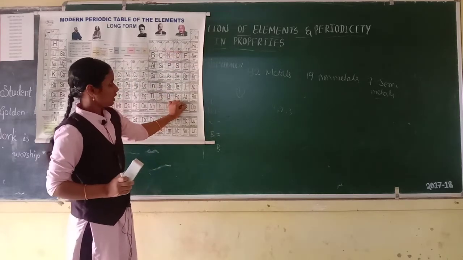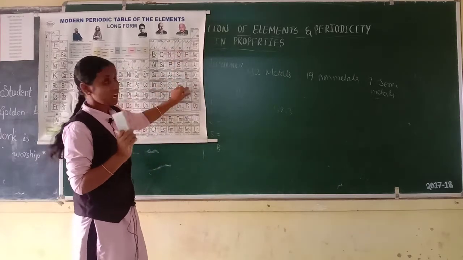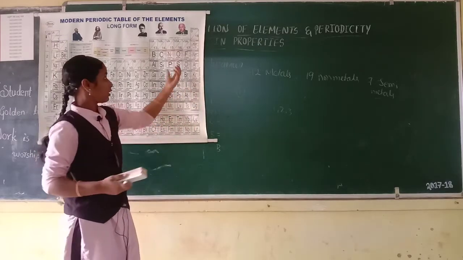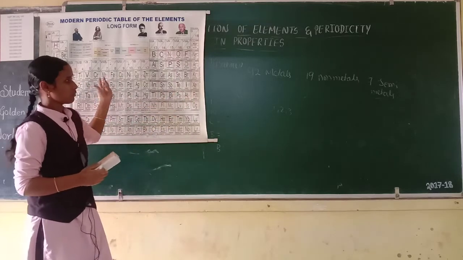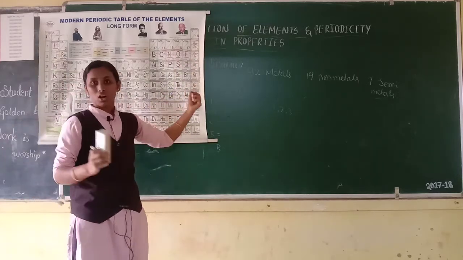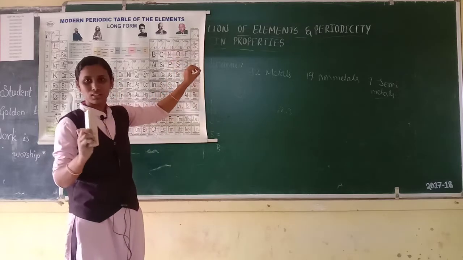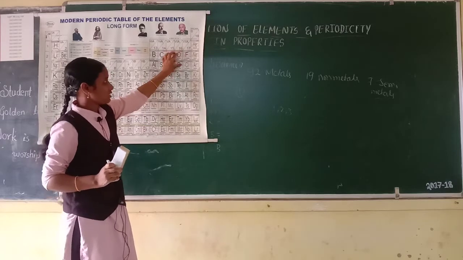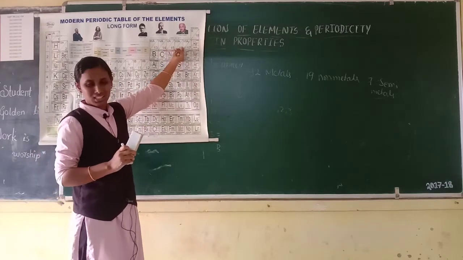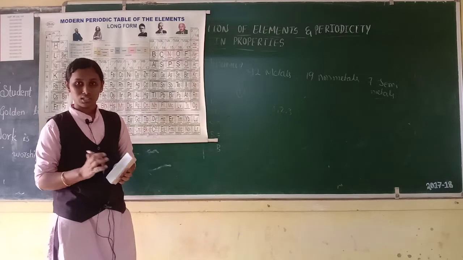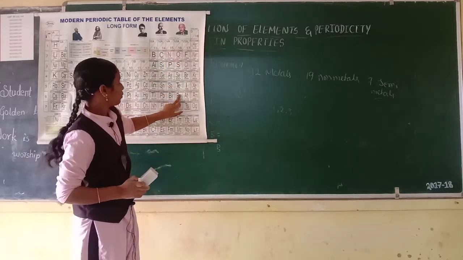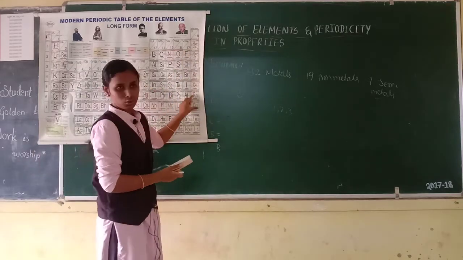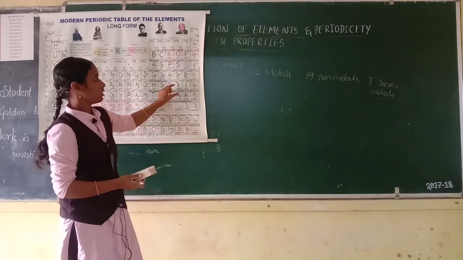The 17th group is called halogens. Halogens means, halo means salt, gen means production. When these elements react with a metal, they give a salt. So these are called halogens. Then the group of oxygen, the 16th group, is called the chalcogen group. So these are noble gases, these are halogens, these are chalcogens.